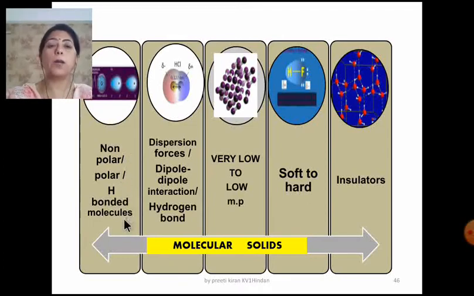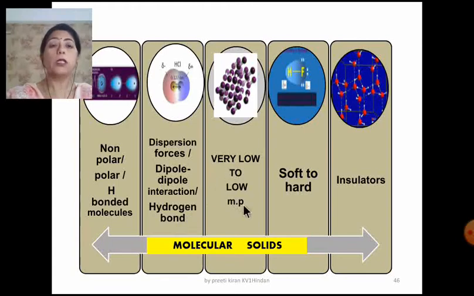I am again repeating, a molecular solid can be nonpolar, polar or hydrogen bonded. If it is non-polar, then intermolecular forces are dispersion forces. In the polar molecules, the intermolecular forces are dipole-dipole interactions. And in the hydrogen bonded, as the name suggests, the bond will be the hydrogen bond.